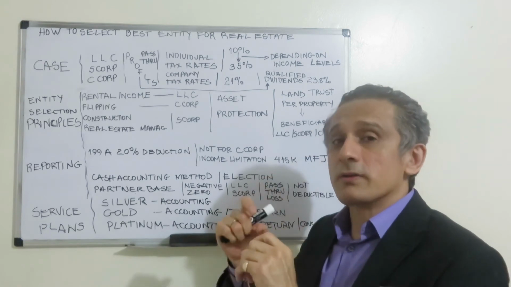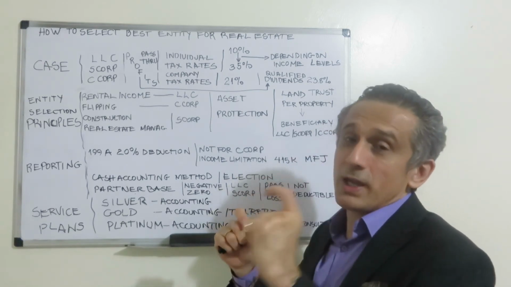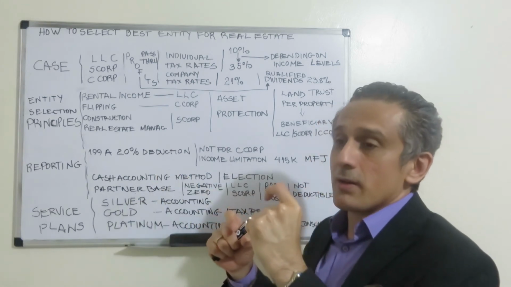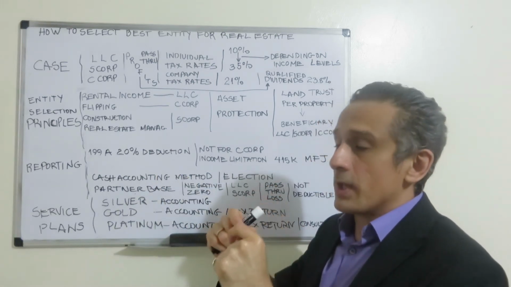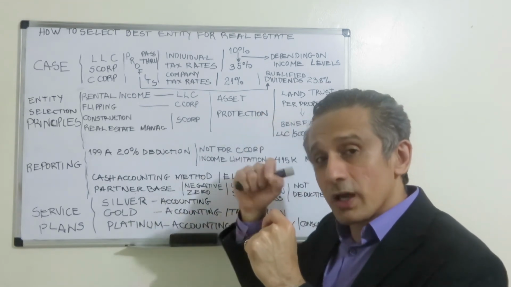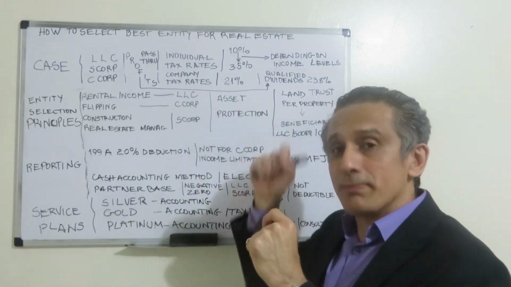Because you have this positive basis of investment in the company, you will be able to use the loss, deduct it from your income, and pay less taxes.